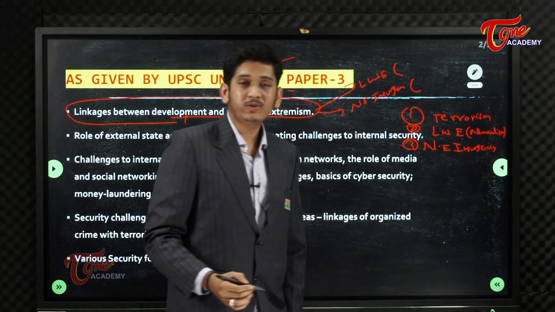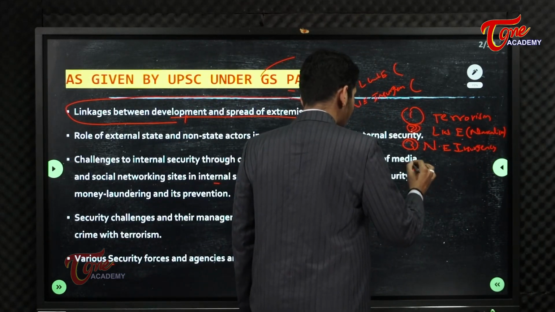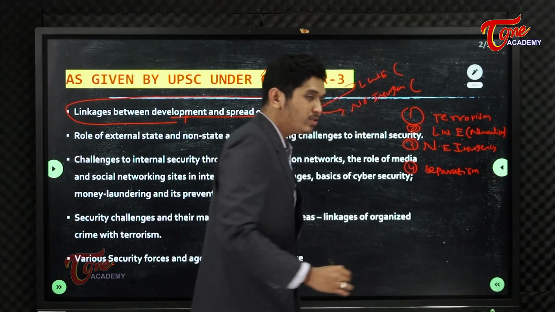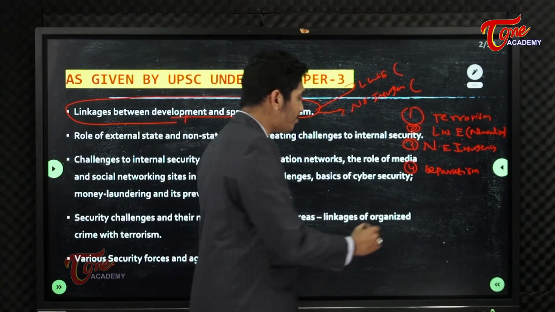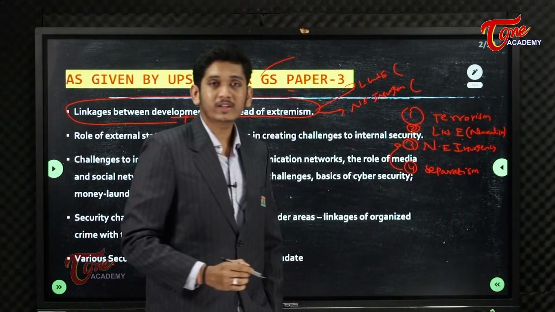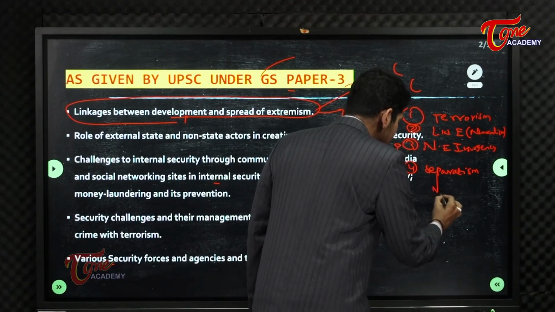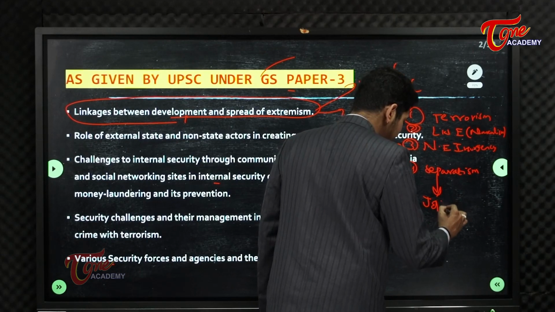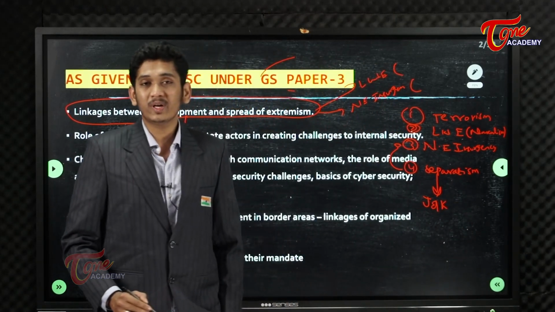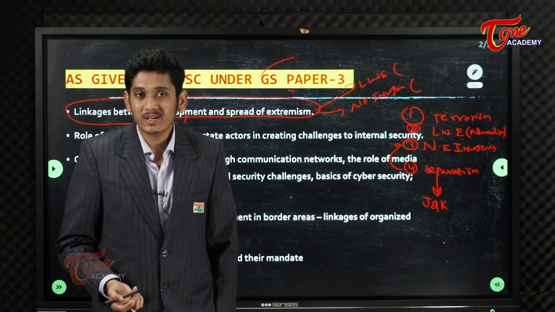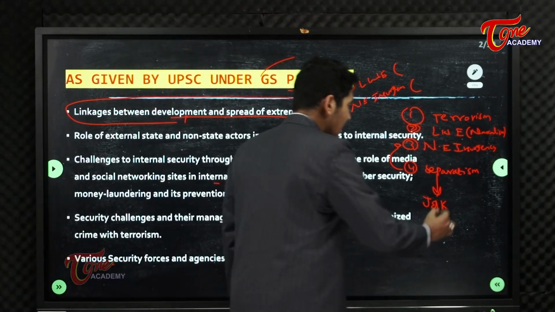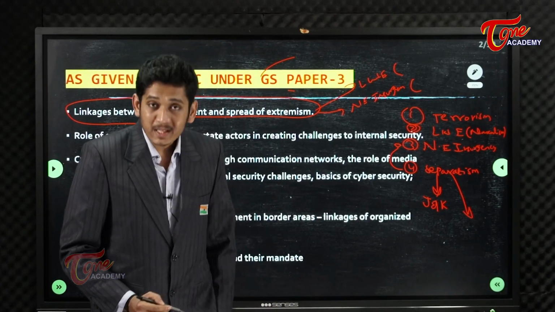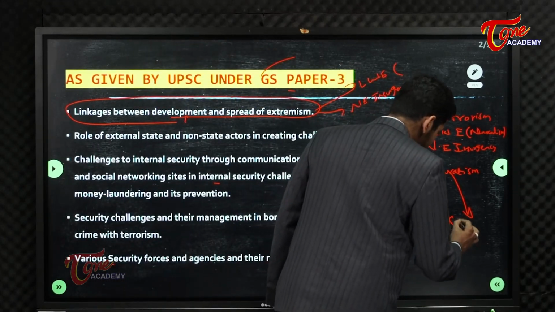And you can also say here separatism. You will see separatism in the area of northeast insurgency, and also with respect to the Jammu and Kashmir region, where they want an independent Jammu and Kashmir. Sometimes it might also lead to a separate country or separate state. And separatism is also seen in the case of the Khalistan movement, in the Punjab region of India.